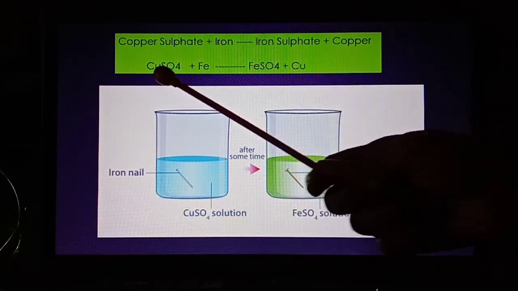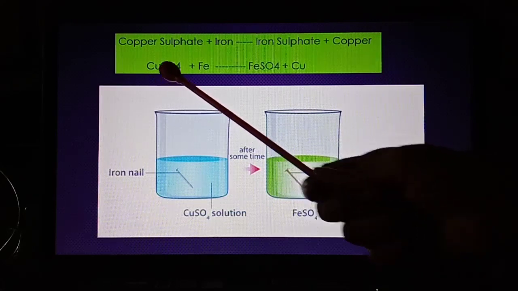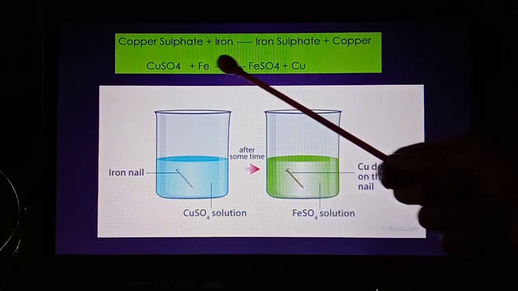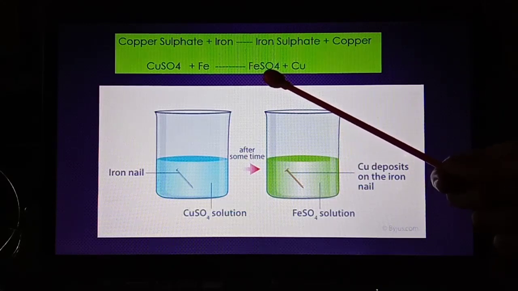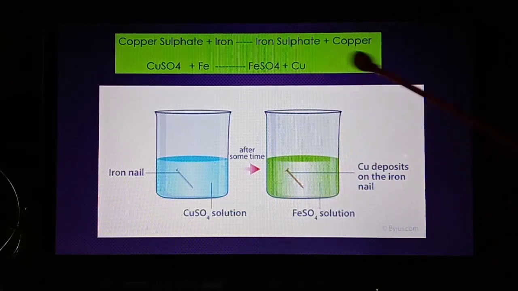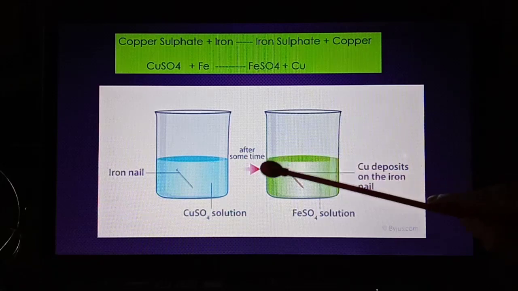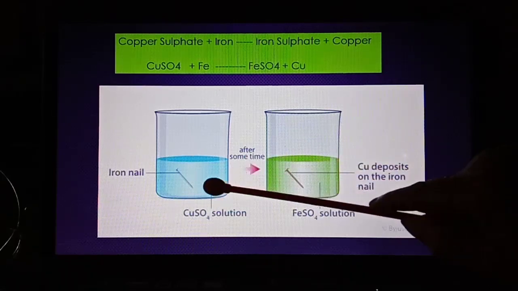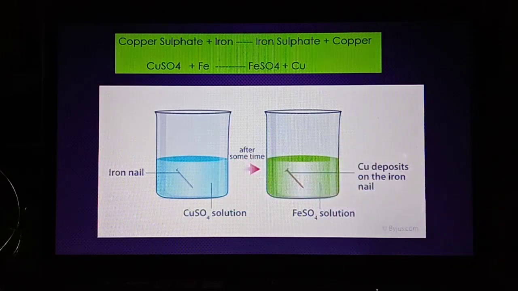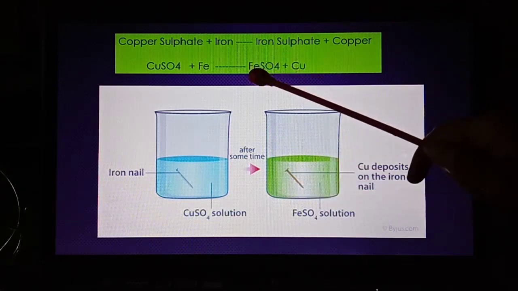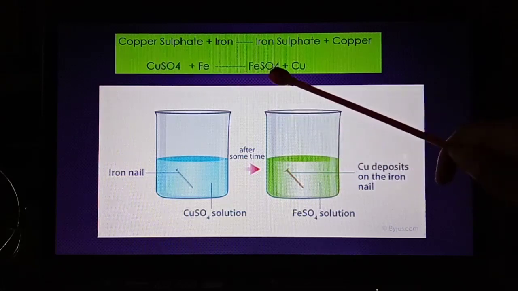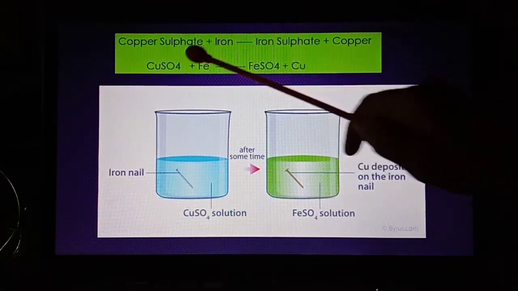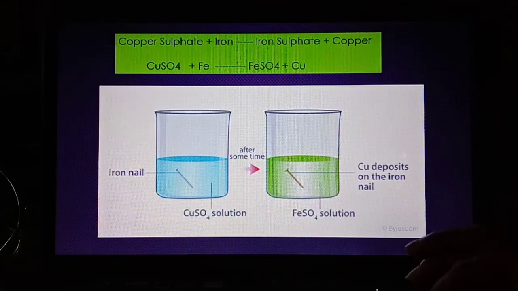So we can see that when copper sulfate reacts with iron, it makes new products, that is iron sulfate and copper. You can see that the copper will get deposited on the iron nail and will change its color too. So you will see the change of color in the solution as well as in the iron nail. As a new product is formed, the chemical components are different and you cannot reverse them. So this is a chemical change.